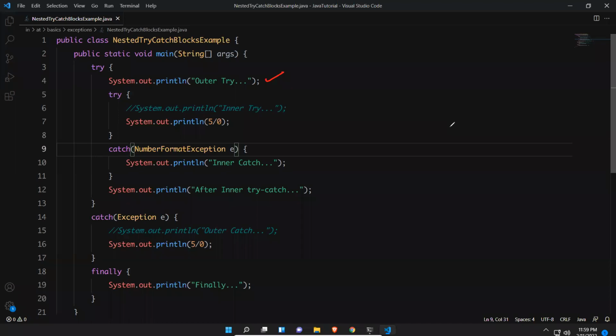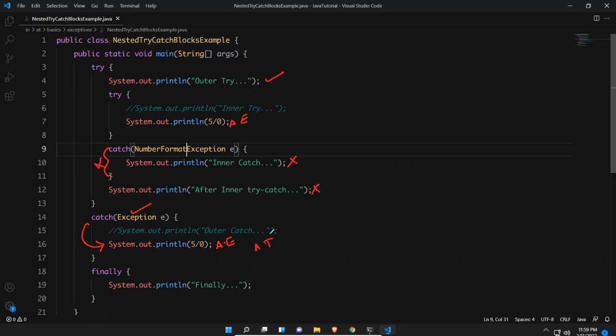Now again, 5 by 0 is an arithmetic exception, but the respective catch block is not there, so it will not go here and will not print here. Obviously it terminated here, so it will not print this one also. It will come out of this try, but it found the parent exception, so it will go inside this. But when you go inside this, there is also one arithmetic exception. If it is an arithmetic exception, what happens?